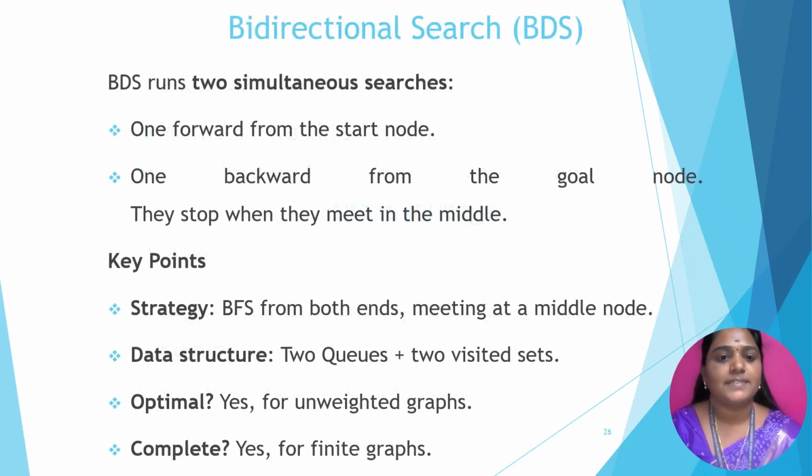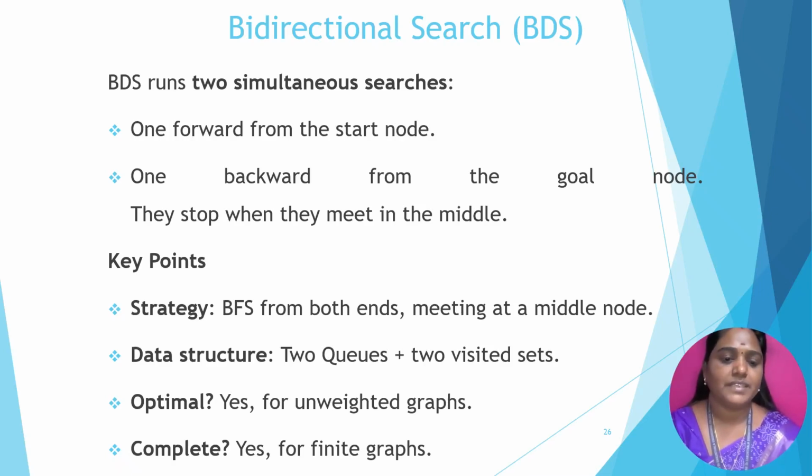So the next algorithm is bi-directional search. It means two simultaneous searches. So each and every node runs in two directions. One forward from the start node. Another one backward from the goal node.